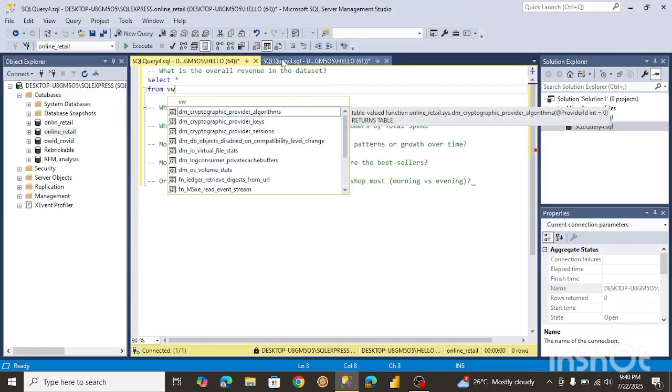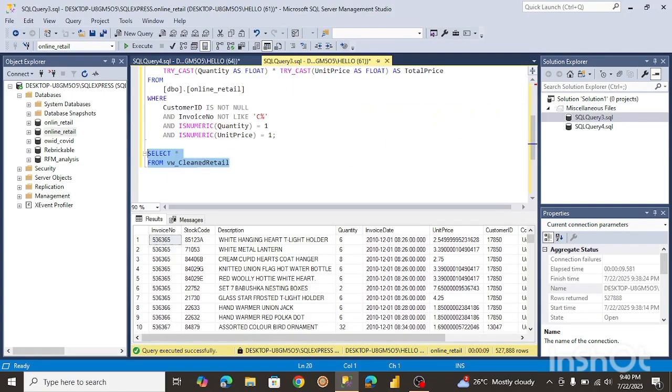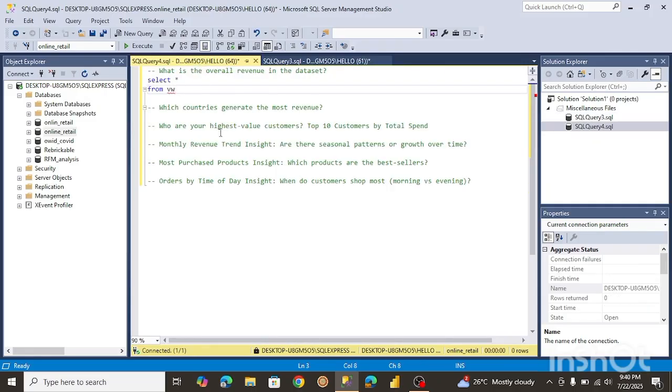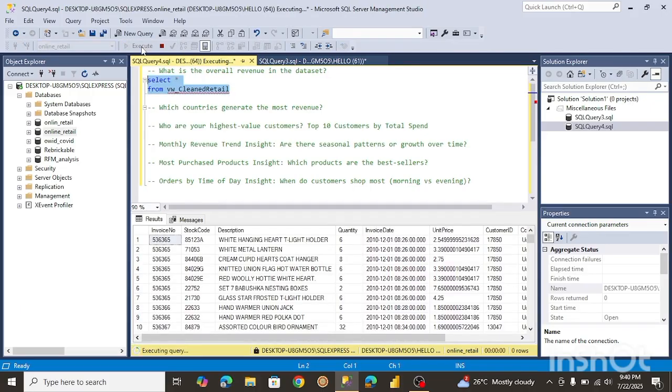I'm not really sure what the name is. Let me check over here. All right, let me copy this. Let me just paste this here. All right, so let me try to run this to see if it will work. All right, so it works.